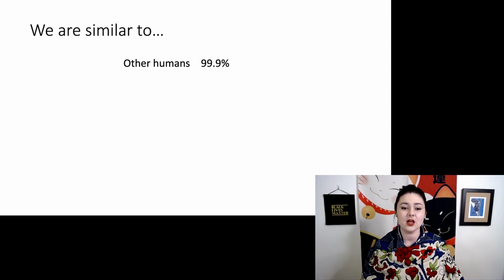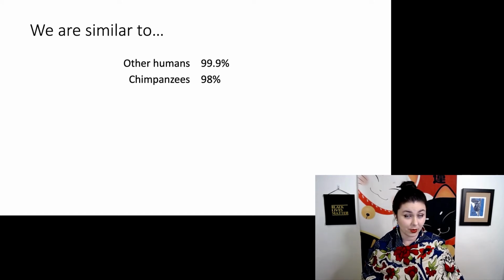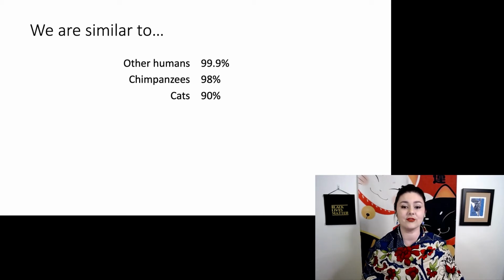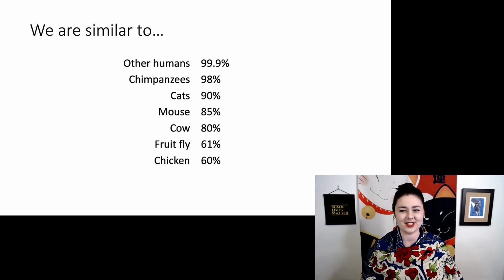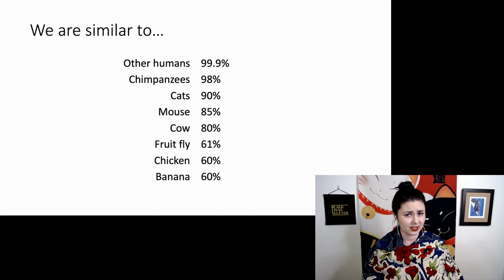between different organisms. So most humans are about 99.9% similar. Chimpanzees are 98 percent similar to us. Cats, we have 90% similarity. We're 85% similar to mice. 80% similar to cows, 61% similar to fruit flies, and strangely, 60% similar to chickens. So using this measure, we're slightly more similar to fruit flies than chickens, and bananas we're also about 60% similar to. So even though bananas are pretty different, they are plants, they aren't mobile, there's just a lot that is similar because of that basic cellular structure we have going on.